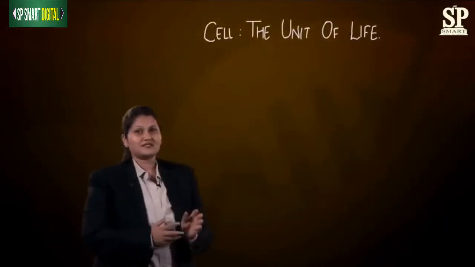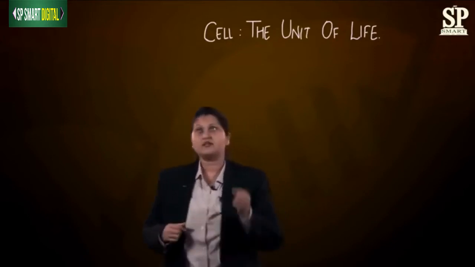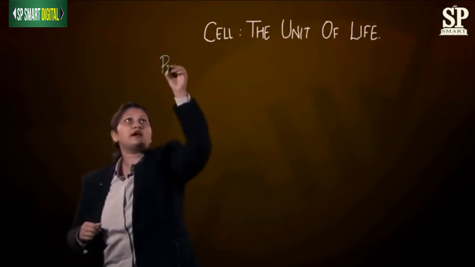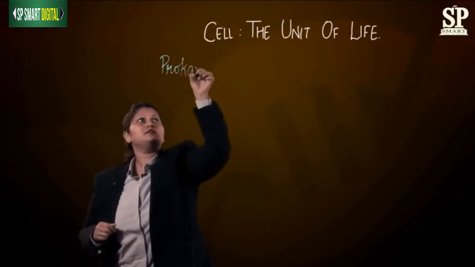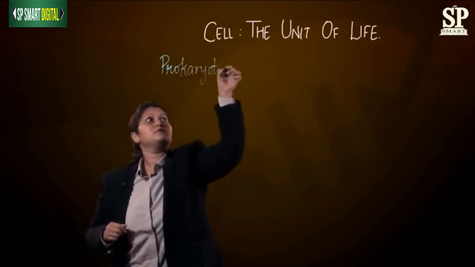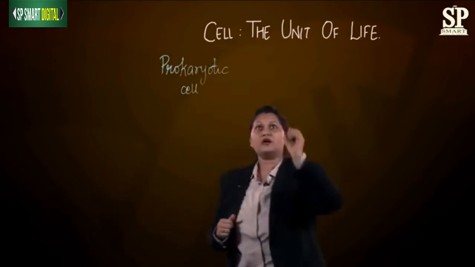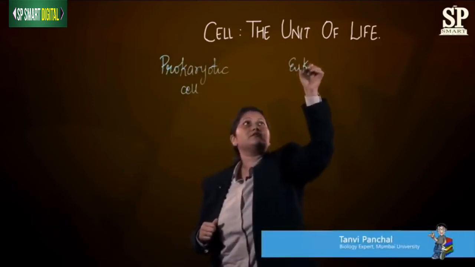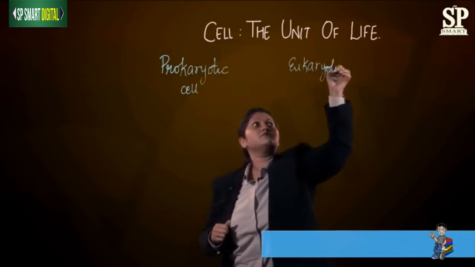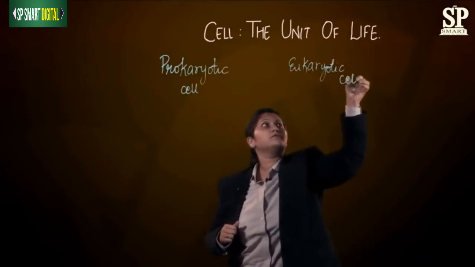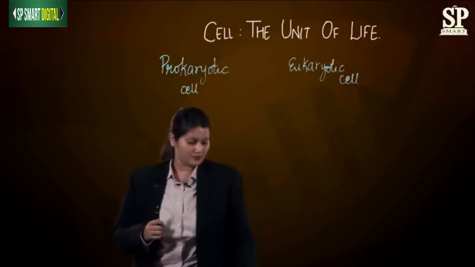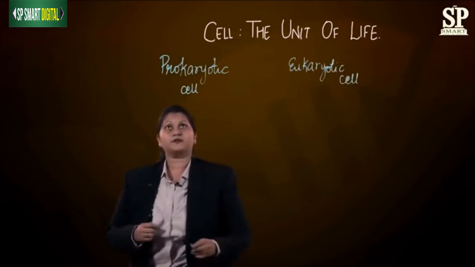Students, on the basis of the cell's nucleus, the scientists have divided the cells into two types. The first type we call as prokaryotic cell and the second type is called as eukaryotic cell. Now these are two different words. Let's have a look at it.